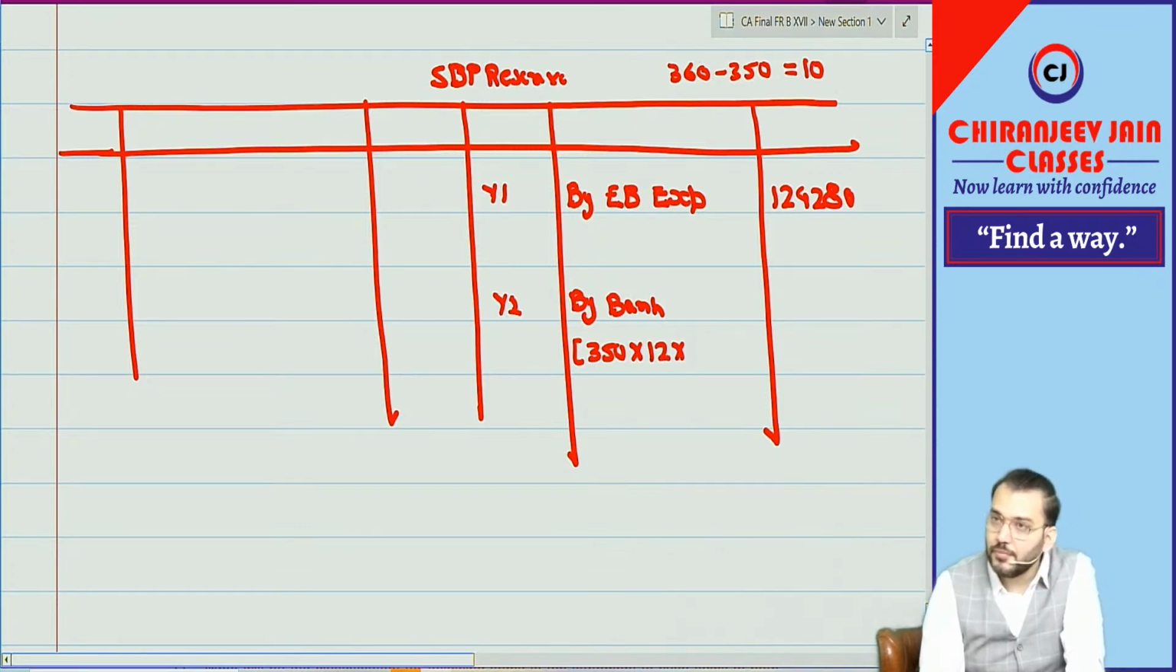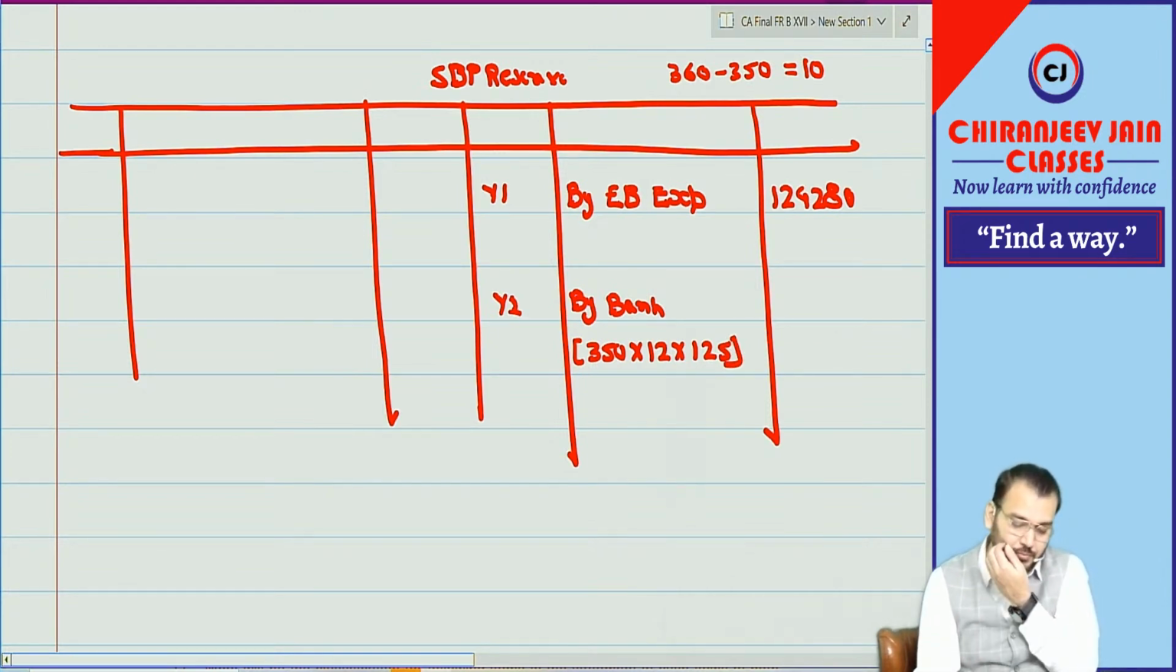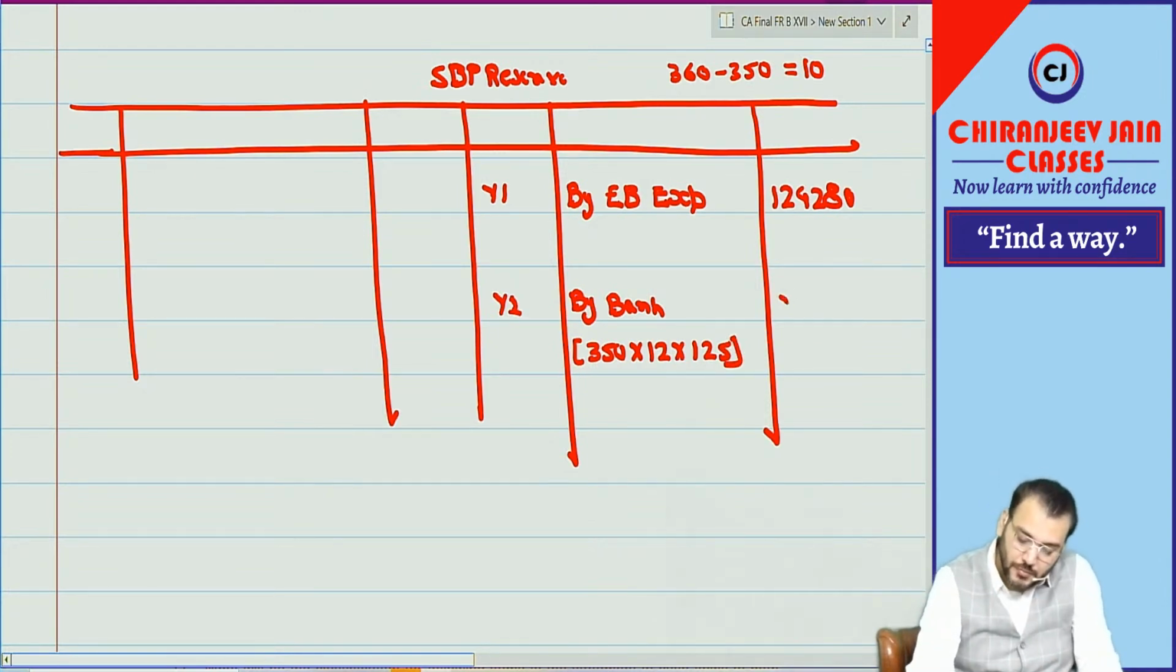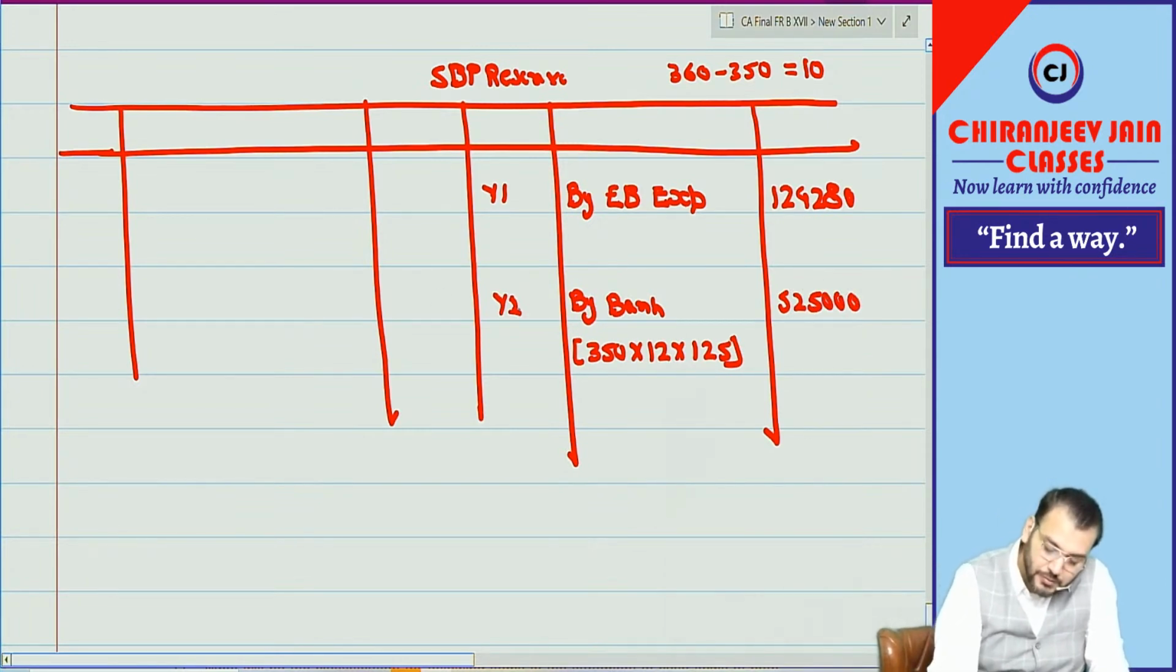12. Correct? 12 is the number of options, na? Like for group 1 is exercised, na? Group 1, what is the number of shares? 12. Into what? Exercise price, what? 125. How much? 5,25,000. This is year 1 only.